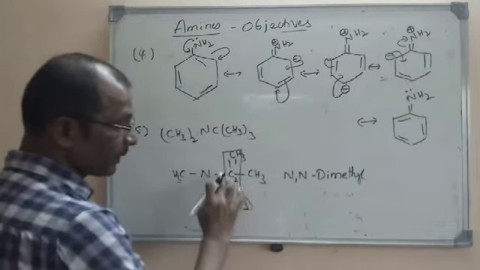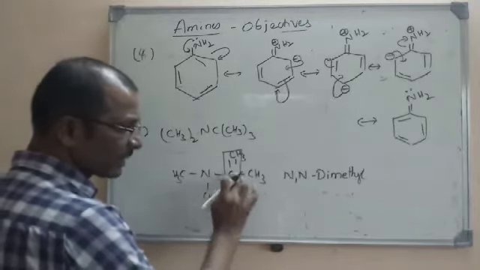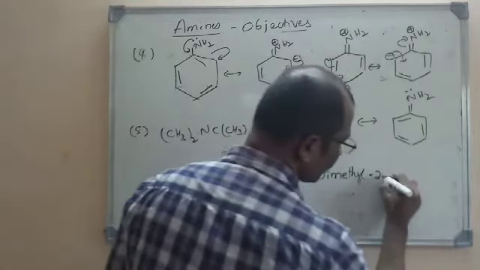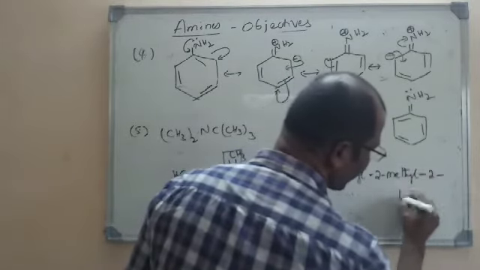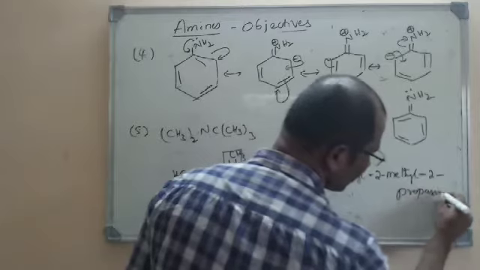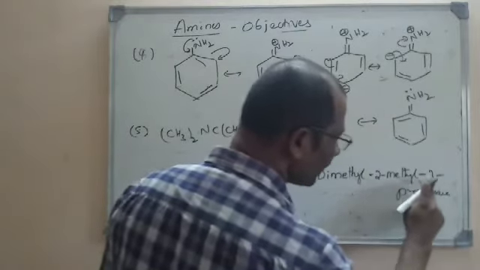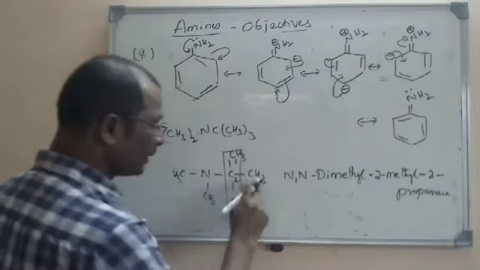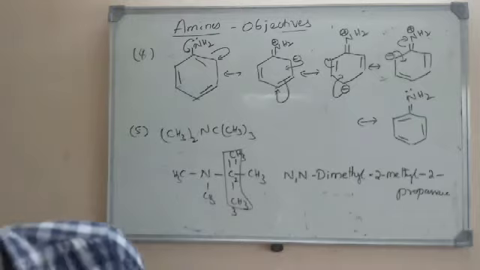This is propanamine, but a methyl group is there on the second carbon also, so it is 2-methyl-2-propanamine. So it is N,N-dimethyl-2-methyl-2-propanamine. This is the IUPAC name of this molecule.